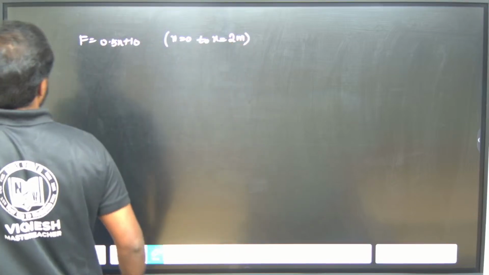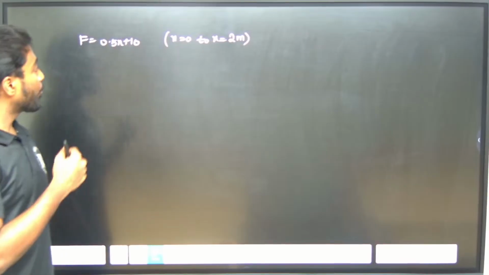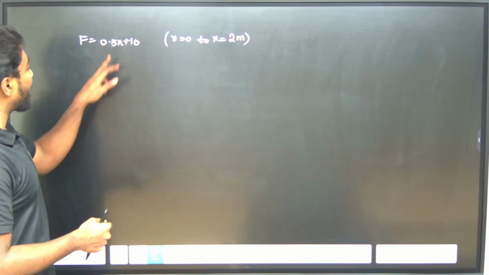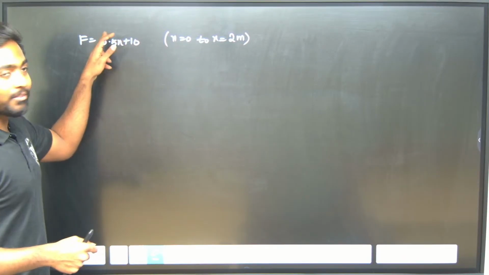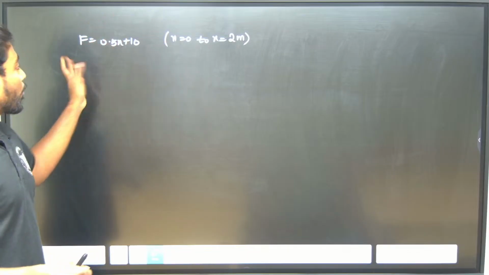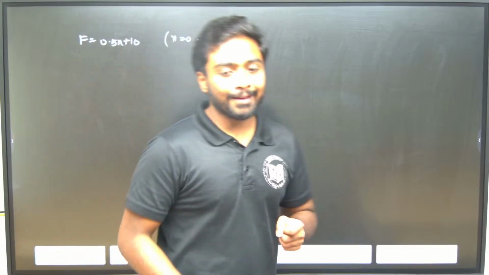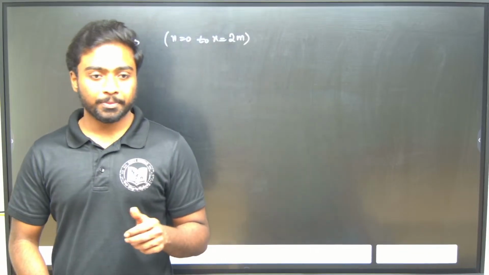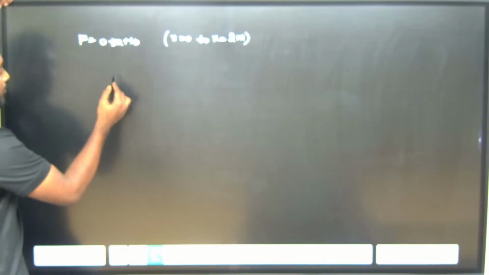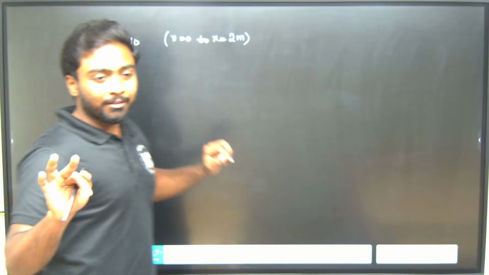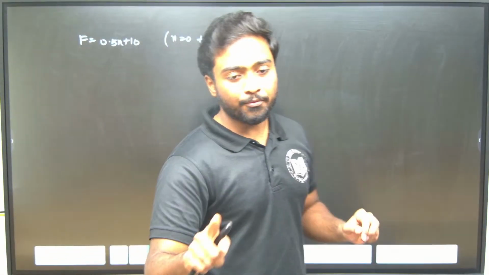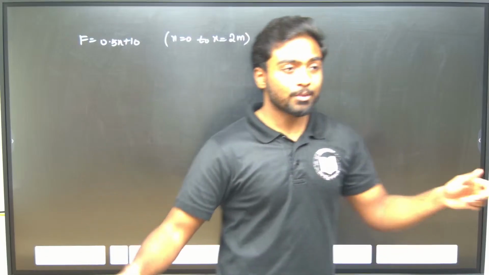When I talk about this, it's a variable force, right? If I substitute the values of x as 0, 1, 2, the force keeps on changing. So what I should do now is integrate with respect to dx. That's the formula we have seen. There are three types of things. We have discussed the first one, this is the second one, and the third one we will discuss.